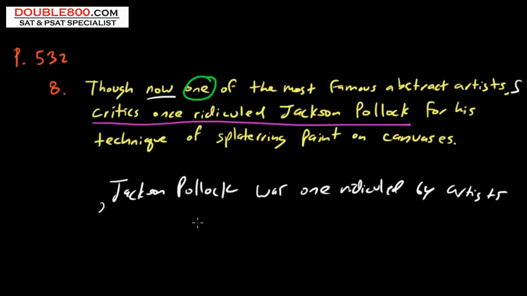So if you look at the choices, the only one that works is D. We also have Jackson Pollock in C and E, but C makes no sense. Once ridiculed, you have to say at one time, so was once. And also E, having once been ridiculed, is much too bulky and passive. The answer is definitely D.